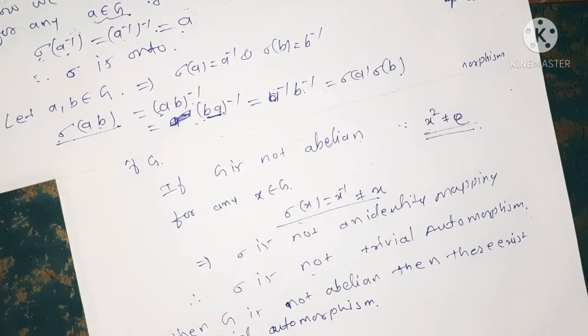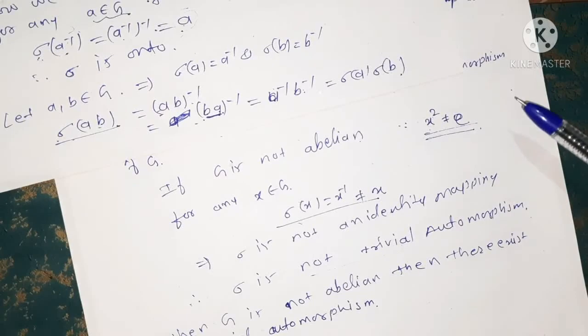So when G is abelian, we get the automorphism which is non-trivial, and when G is not abelian, we get the same, that is, a non-trivial automorphism, because of this condition, x square is not equal to e.